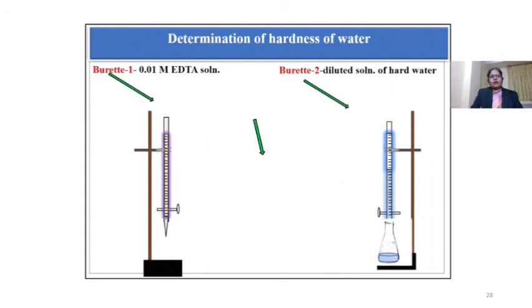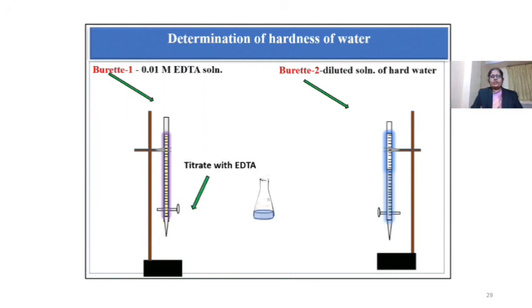To this solution, add 5 ml buffer solution and then 5 drops of Eriochrome black T indicator. Color of the solution will change to wine red. Titrate this solution with 0.01 molar EDTA solution from burette number 1. Continue the titration till color of the solution changes from wine red to blue.